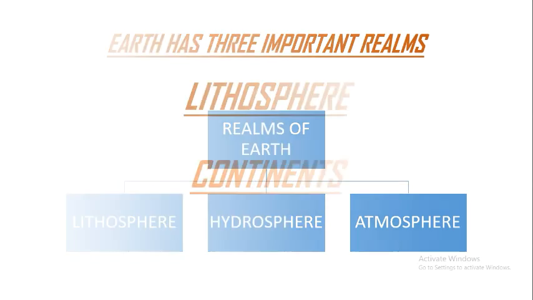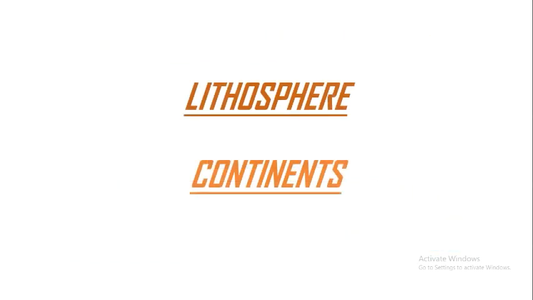So it is our first realm, we can say, lithosphere, and the first topic is continent. What is the meaning of continent actually? The large land masses that we see above the sea level are called continents. And there are 7 continents in the world, and they are North America, South America, Europe, Asia, Africa, Australia, and Antarctica.